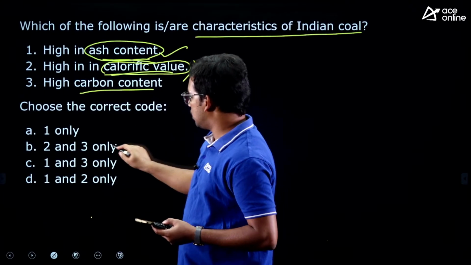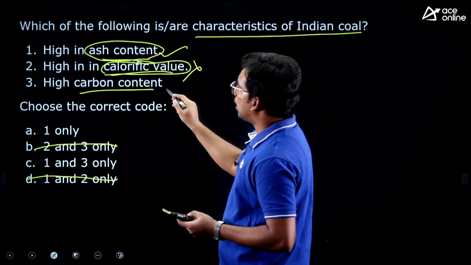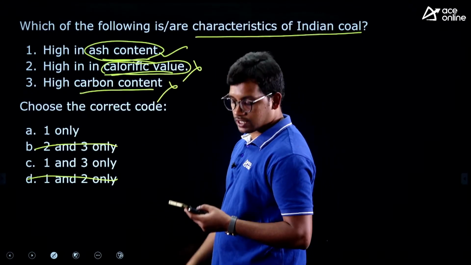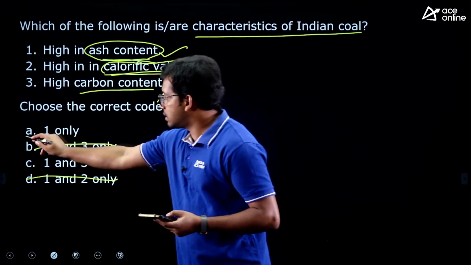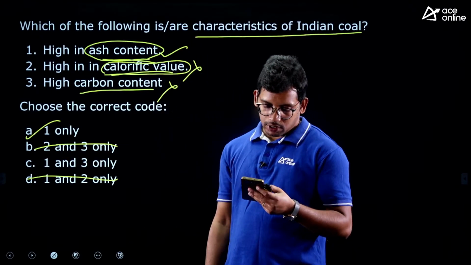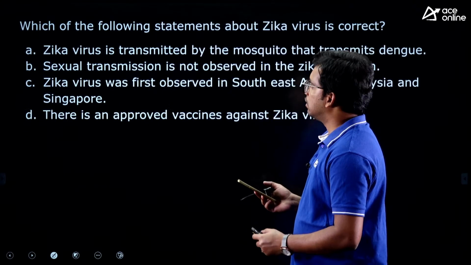Okay, second one should be there, correct only. So 2 should be eliminated, 1 should be there, and 3. High in carbon content? No, it is a less carbon content, right? That's why it is not a good quality. Hence, answer is A. Very good. Ranjan, Ramya, Keshav and Voendila have answered it as correct.